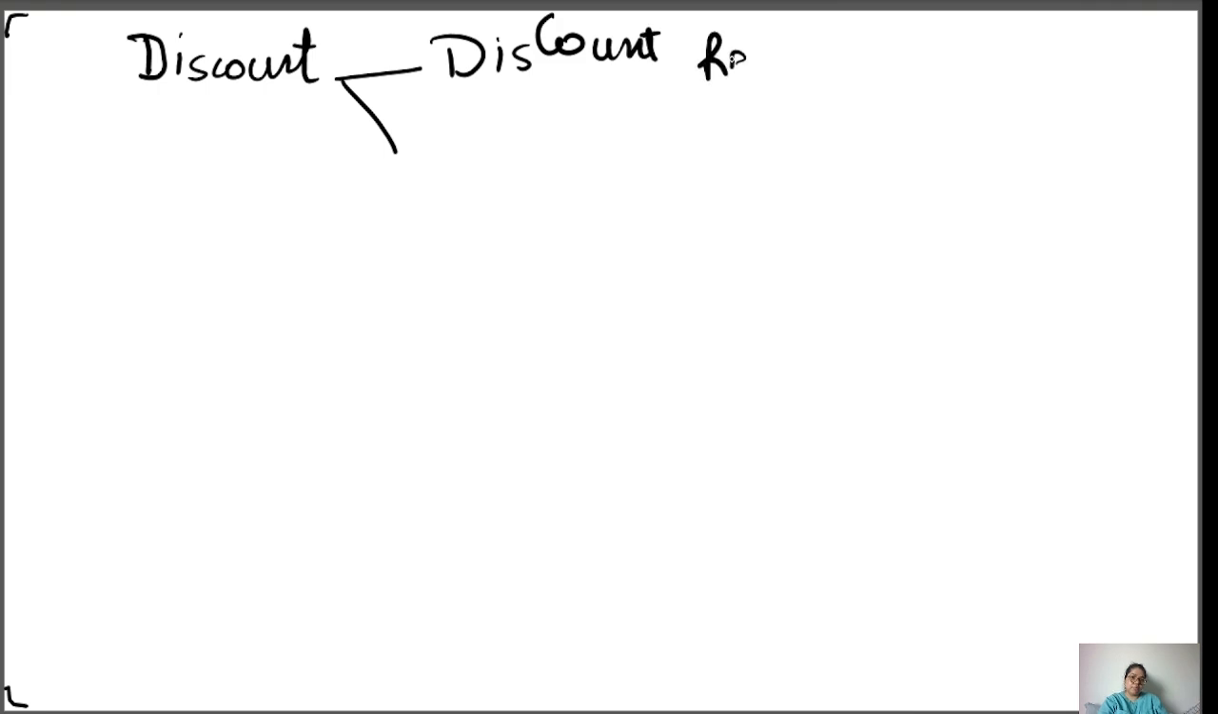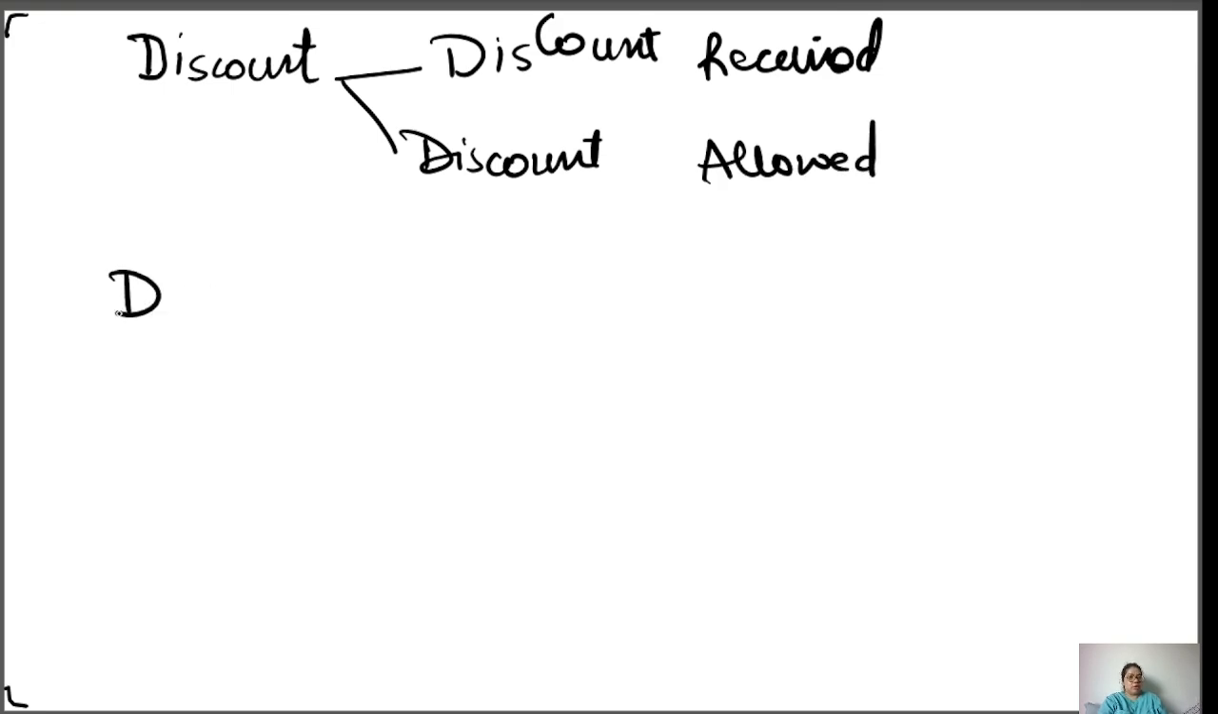Hello everyone. Today we are going to learn about the discount. Okay. You all know what is discount. There are two terminologies for the discount in accounting: one is discount received and another one is discount allowed. Okay. So first of all let's discuss what is discount received.